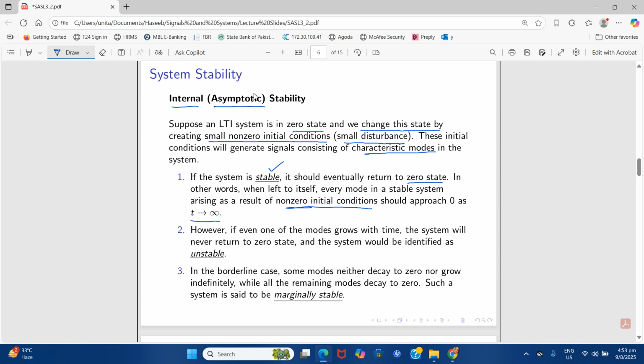However, if even one of the modes grows with time, the system will never return to zero state and the system would be identified as unstable. In the borderline cases, some modes neither decay to zero nor grow indefinitely, while all the remaining modes decay to zero. Such a system is said to be marginally stable.